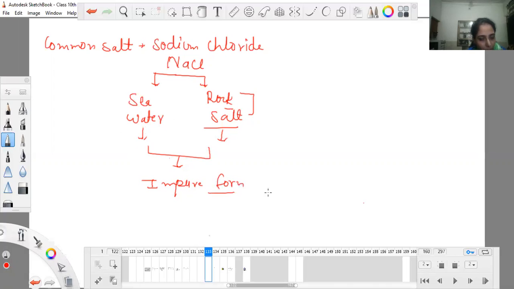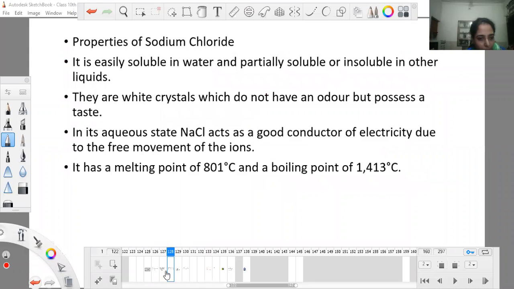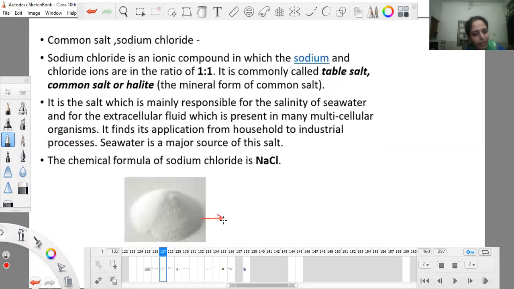We studied this because it is also present with some other salts like magnesium chloride and calcium chloride, and CaCO3. So many other salts are also present in nature, and whatever salt we obtain from nature, we obtain in its impure form. So NaCl never comes in its original form. All of us are very aware of this, and we know what sodium chloride is.